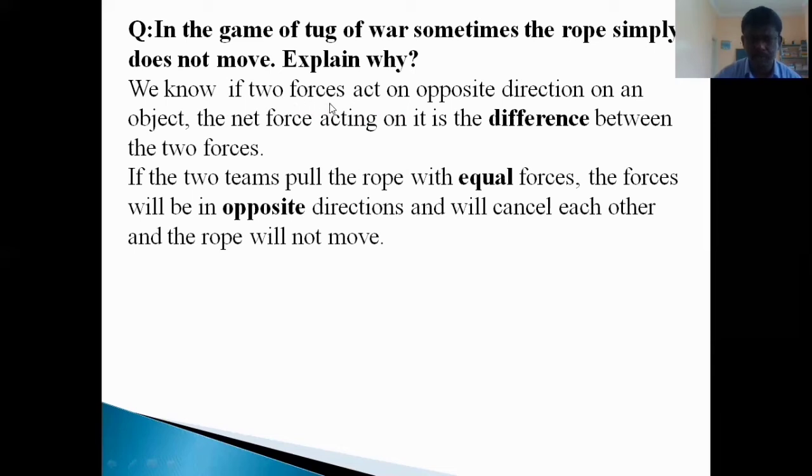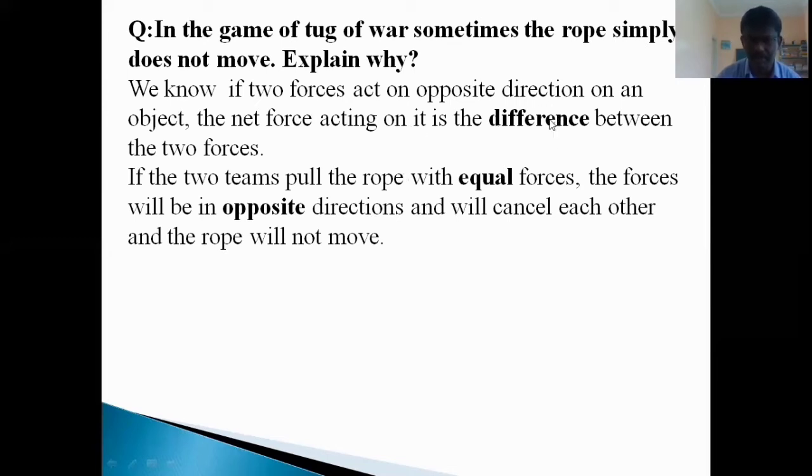If two forces act in opposite directions on an object, the net force acting on it is the difference between the two forces. Okay, so here we know that if two forces act in opposite directions on an object, the net force acting on it is the difference.